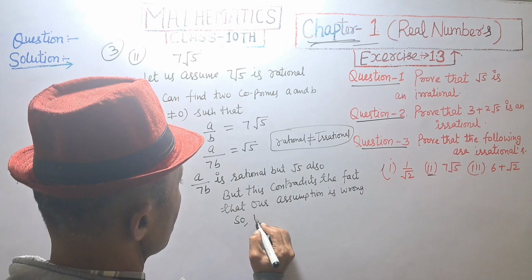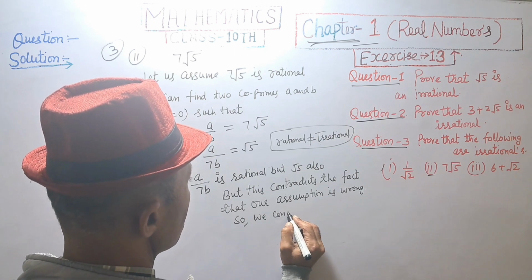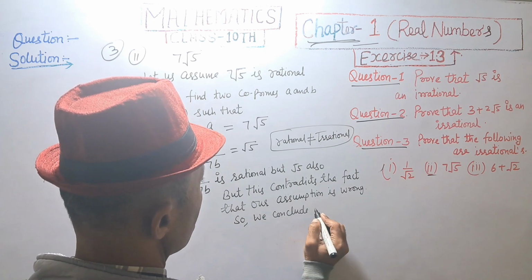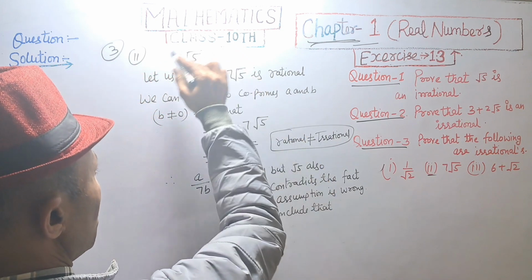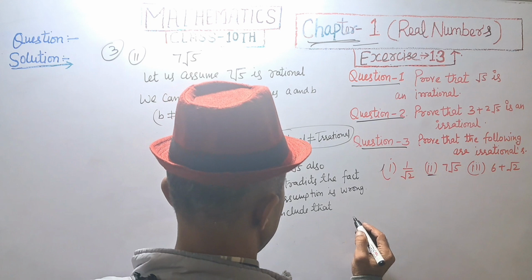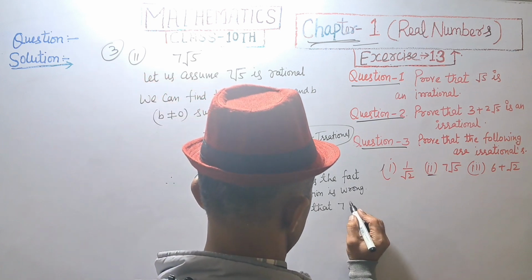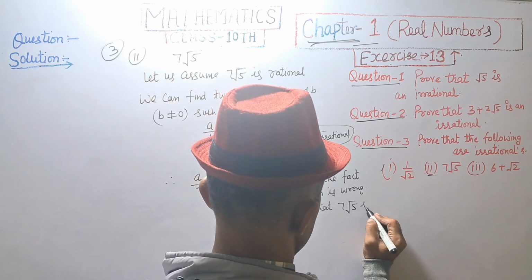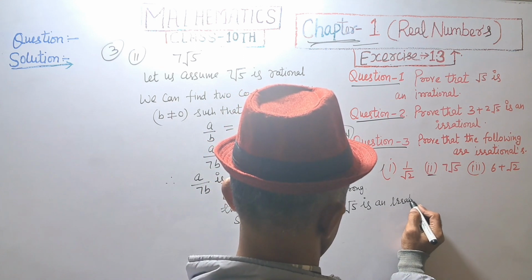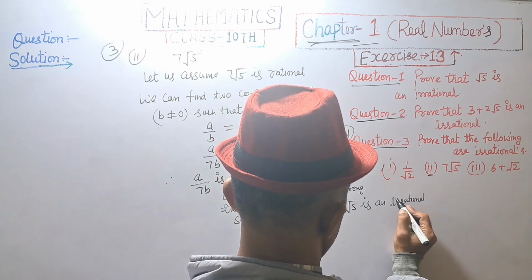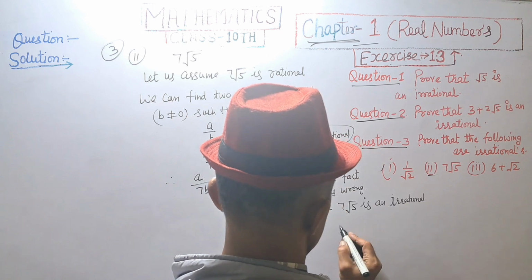So we conclude that 7 root 5 is an irrational number.